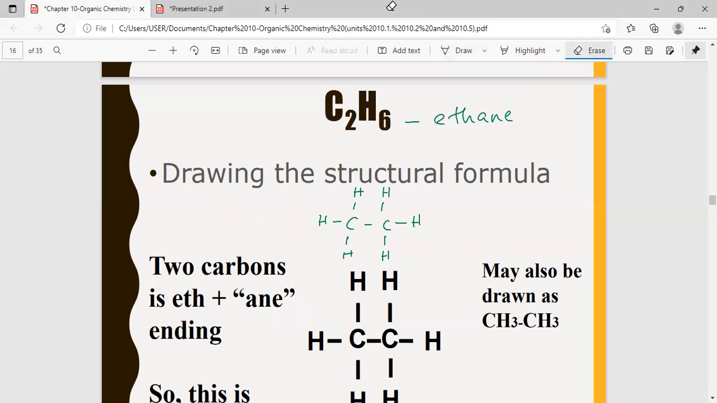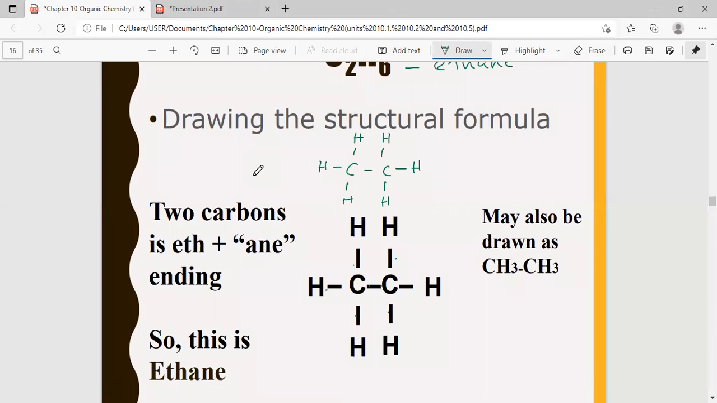Once you have completed that, make sure you count the bonds. Each carbon atom should have 4 bonds: 1, 2, 3, 4. Again, for this carbon, 1, 2, 3, 4. Is that clear?